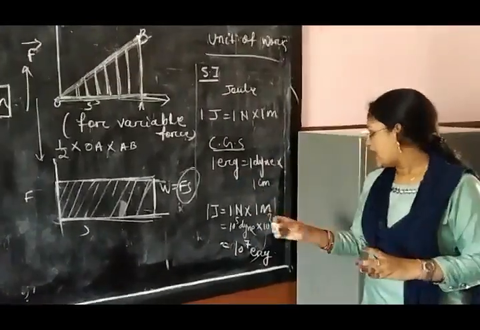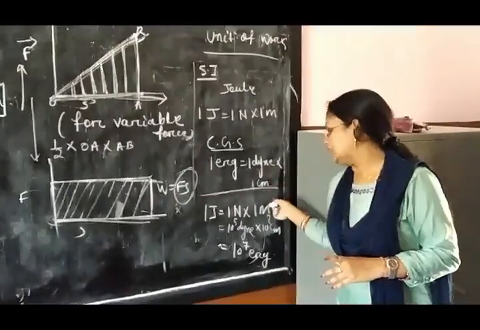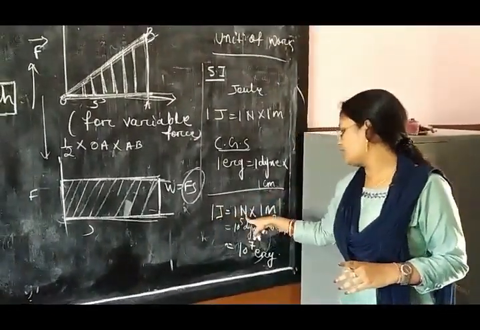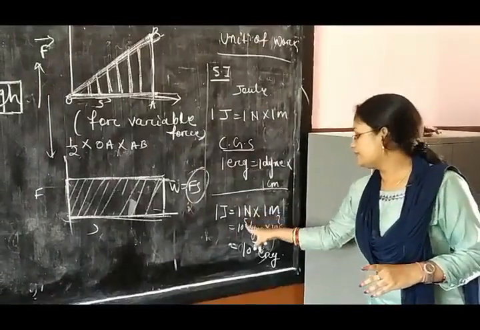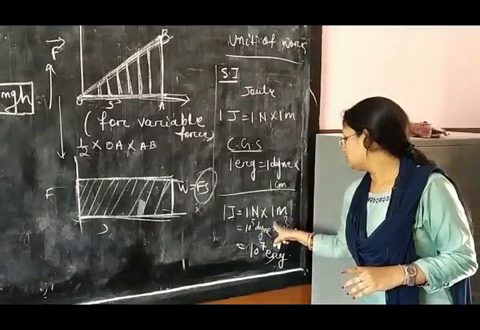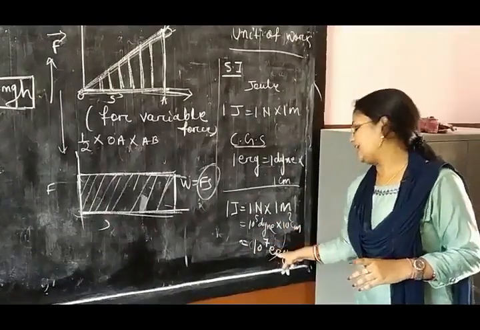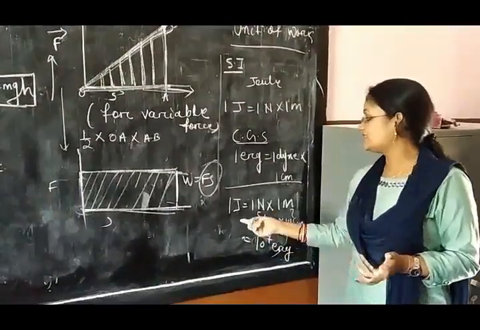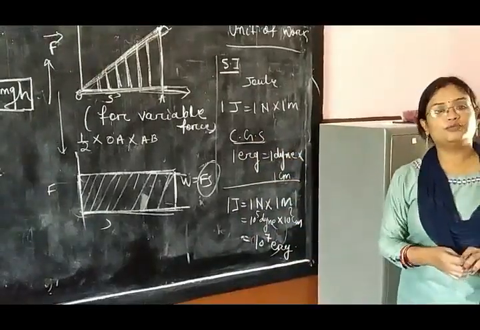And you can also convert joule to erg. 1 joule equals 1 Newton into 1 meter. 1 Newton is 10 to the power 5 dyne, and 1 meter is 100 centimeter. So 10 to the power 5 into 10 to the power 2 is 10 to the power 7 erg. So this is also the CGS unit of work.